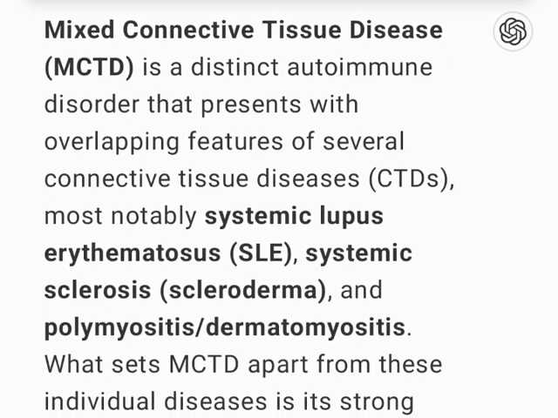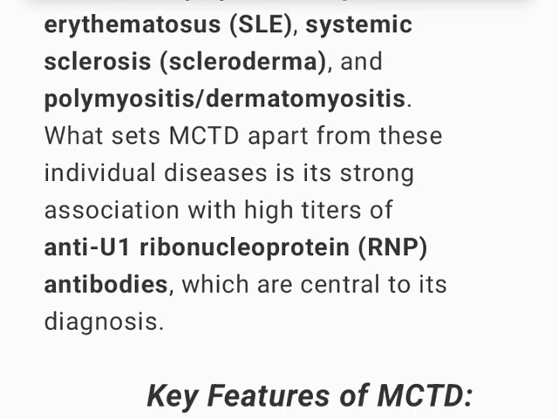Mixed connective tissue disease, MCTD, is a distinct autoimmune disorder that presents with overlapping features of several connective tissue diseases, CTDs, most notably systemic lupus erythematosus, SLE, systemic sclerosis, scleroderma, and polymyositis, dermatomyositis.